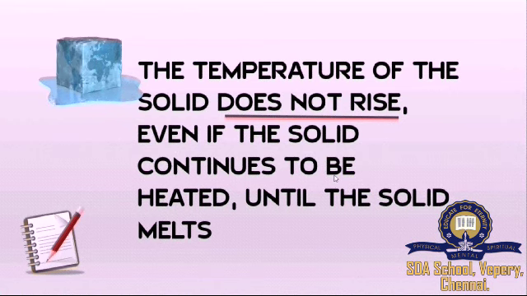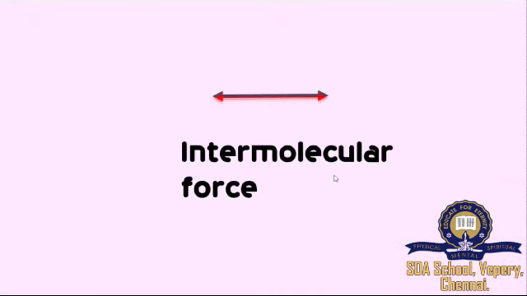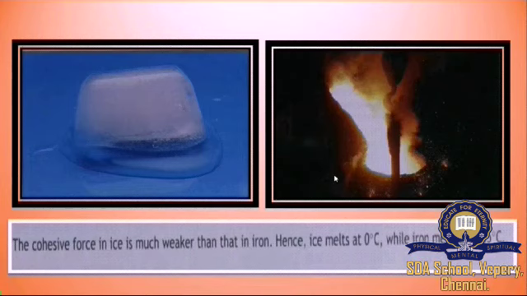What is the important thing? The temperature of solid does not rise, it remains constant. What do you think? This melting point is based on what factor? What determines the melting point of the solid? It is the intermolecular force between the particles. When the intermolecular force is high, it will be tough to overcome the intermolecular force. So the melting point will be very high.